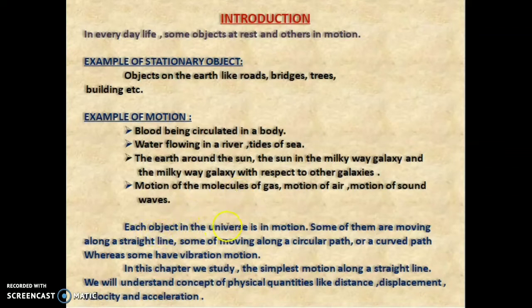Each object in the universe is in motion. Some of them are moving along a straight line, some along a circular or curved path, whereas some have a vibrational motion. In this chapter we will study the simplest motion, along a straight line. We will understand the concepts of physical quantities like distance, displacement, velocity, acceleration.